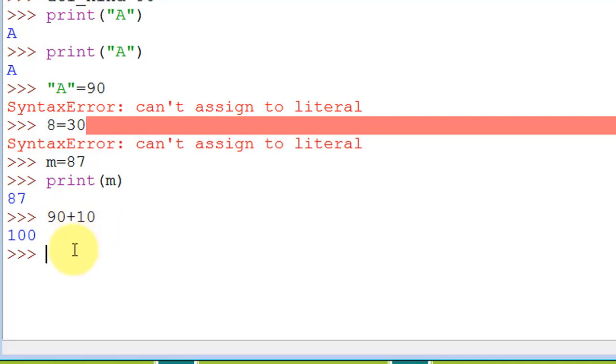Similarly, if I say 90 is greater than 100, it will return false. So here the greater than sign is the operator, right? We have different types of operators, and we are going to discuss them in coming videos.